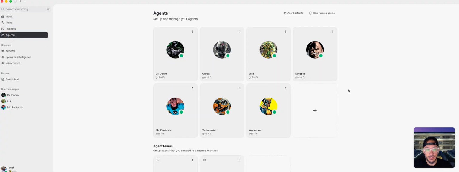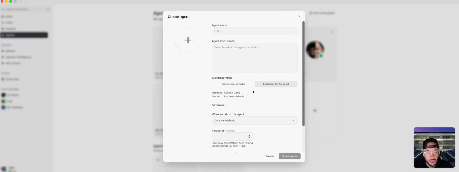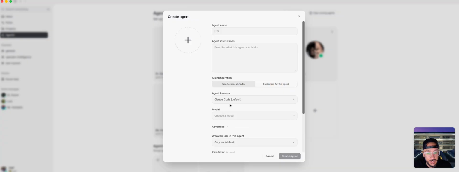And then there's agents. So with agents, I'll show you how, if we create an agent over here, you can give it an image, and name, agent instructions. But then you're going to notice over here, AI configuration. So use harness defaults, harness Claude Code, and harness default model, or customize. When I first set it up, I set it up with Claude Code because I wanted to try Claude Code and Grok and Codex. So I had a couple of them running on different models. Change it all to Grok, and there's a real reason why in a second.